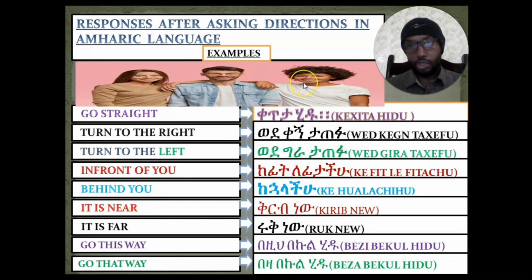So these are some of the examples in order to respond after someone asks us about direction. Okay? In Amharic language, it differs for a female person, for a male person, and for two or more than two persons while we say the word. So we need to take that into consideration.